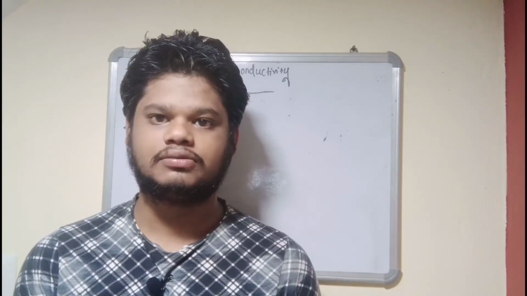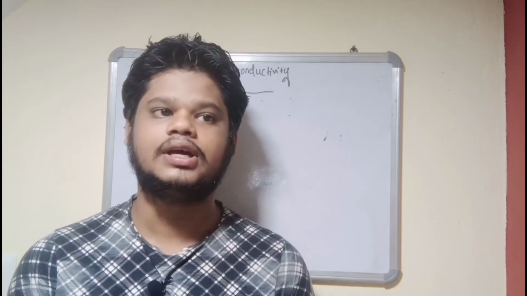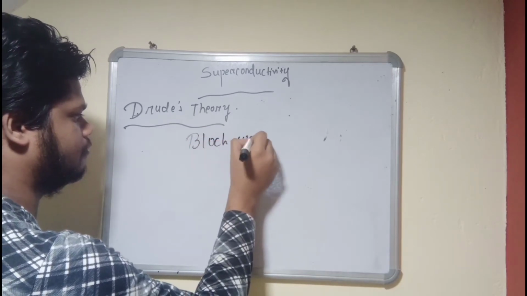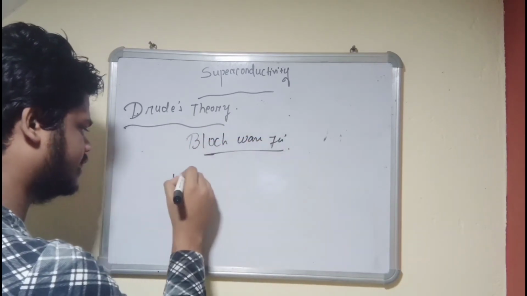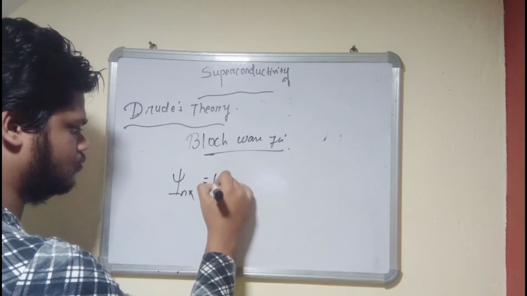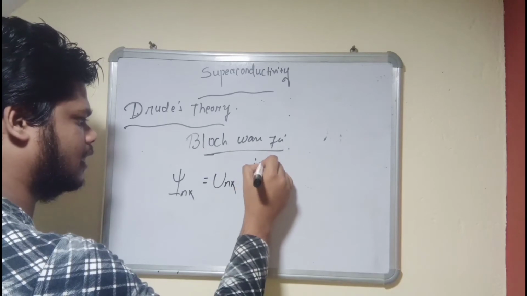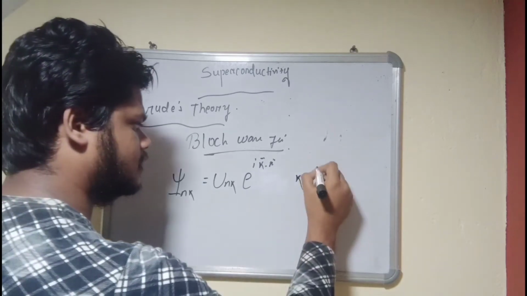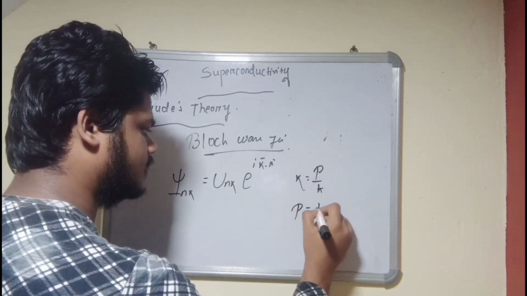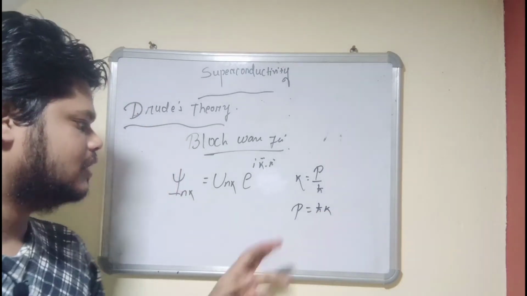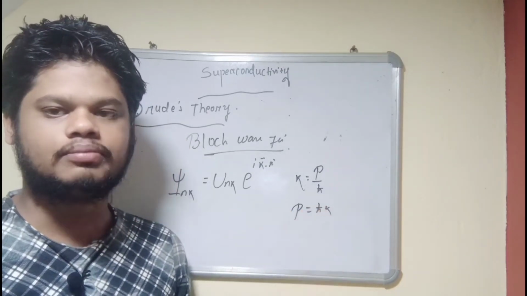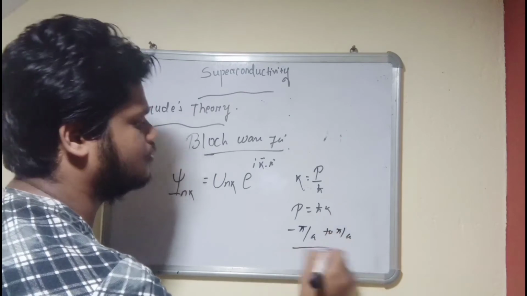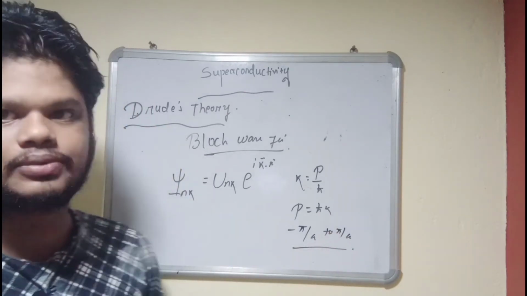Now the wave function of the electrons in the quantum theory is described by something known as the Bloch wave function. What is that? psi_nk equals u_nk e to the power i k dot r, where k is the wave vector, which is p by h cross. P equals h cross k, the momentum wave vector. Now this k is taken only from the first Brillouin zone, which is minus pi by a to pi by a. I'm sure you read it in the band theory of solids chapter.